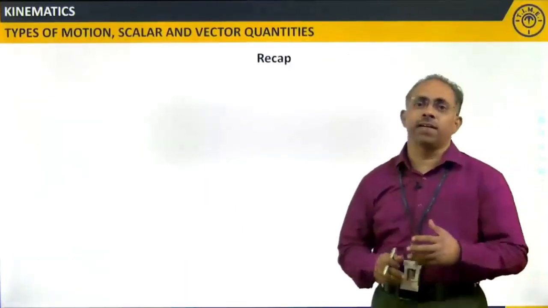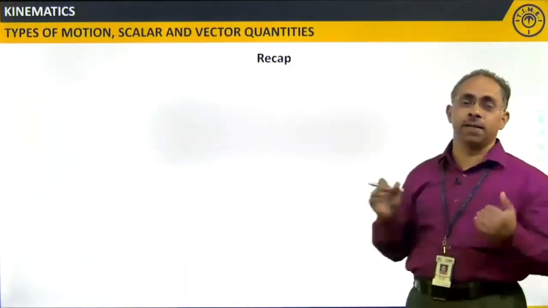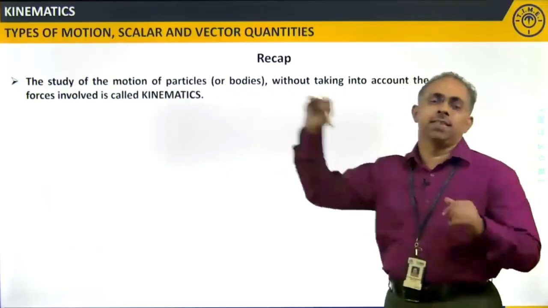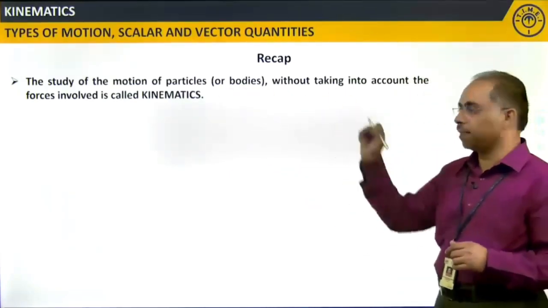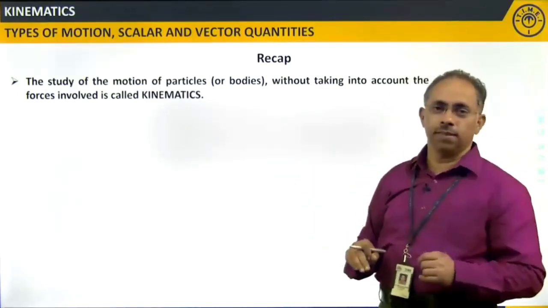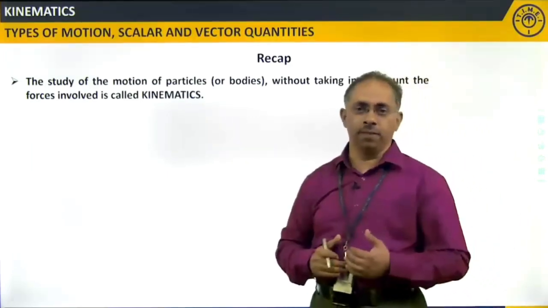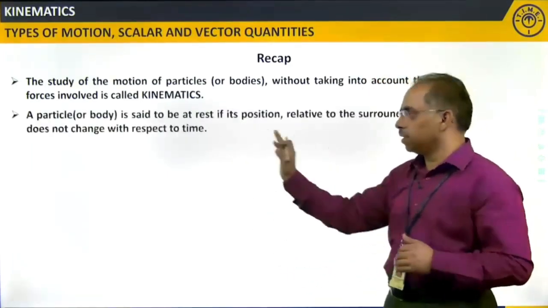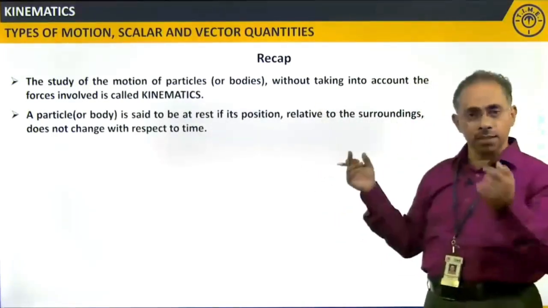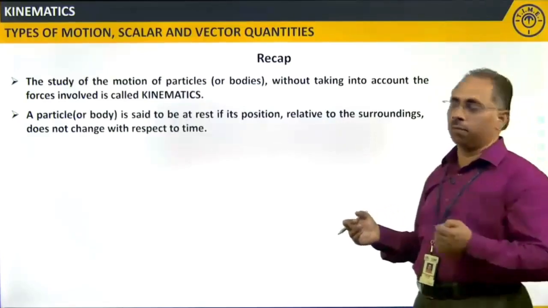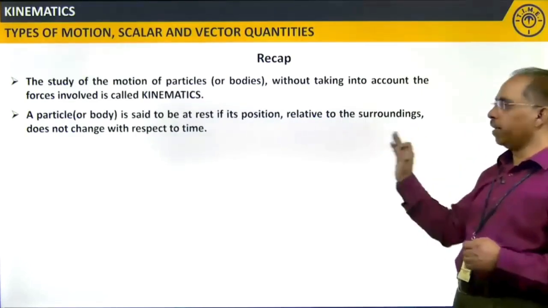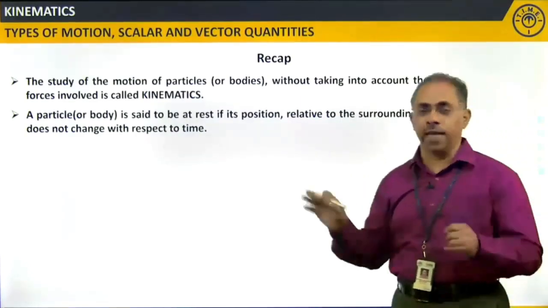Let us have a quick recap of whatever we have discussed in this particular session. First, we discussed what kinematics is: the study of motion of particles or bodies without taking into account the forces involved in the motion of the bodies. Next, we also discussed rest and motion. A particle is said to be at rest if its position relative to the surroundings does not change with respect to time.